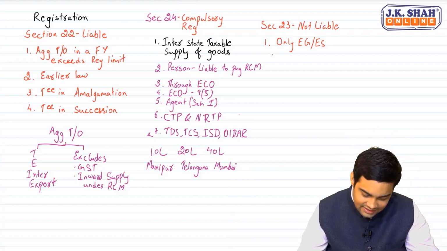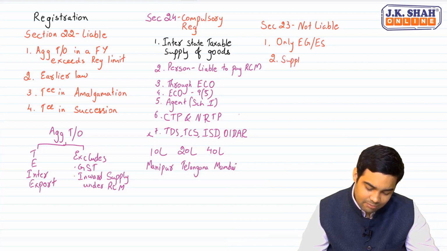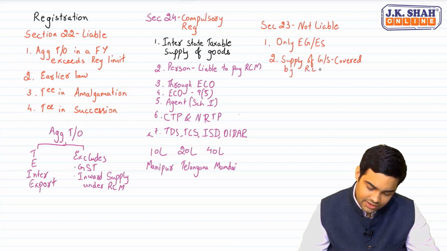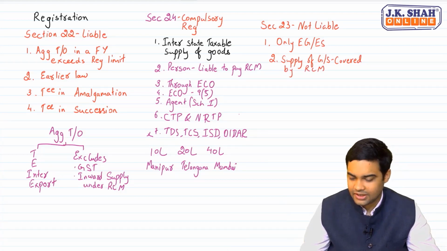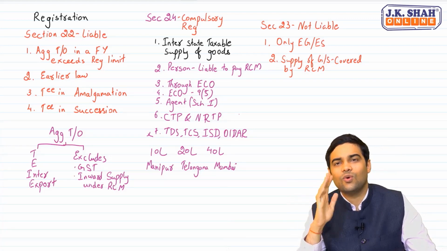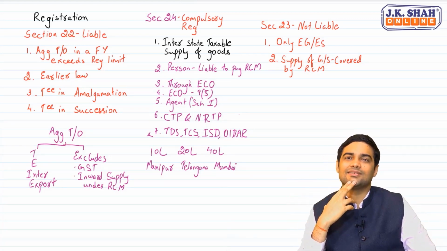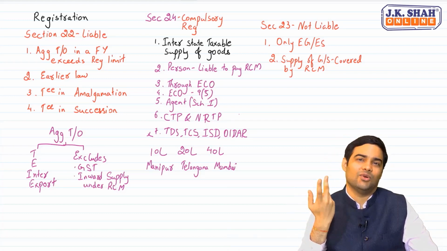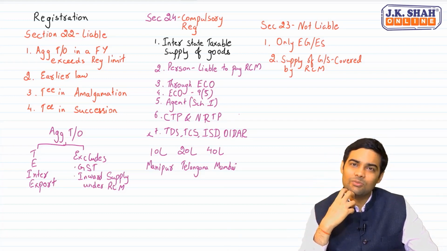Okay. The second point is where you are only engaged in supply of goods or services covered under RCM. You are supplying goods or services which are covered under RCM. Think and tell me, if I am supplying something which is covered under RCM, what will I do taking registration? Because anyways, I am not required to discharge even a single rupee of tax.